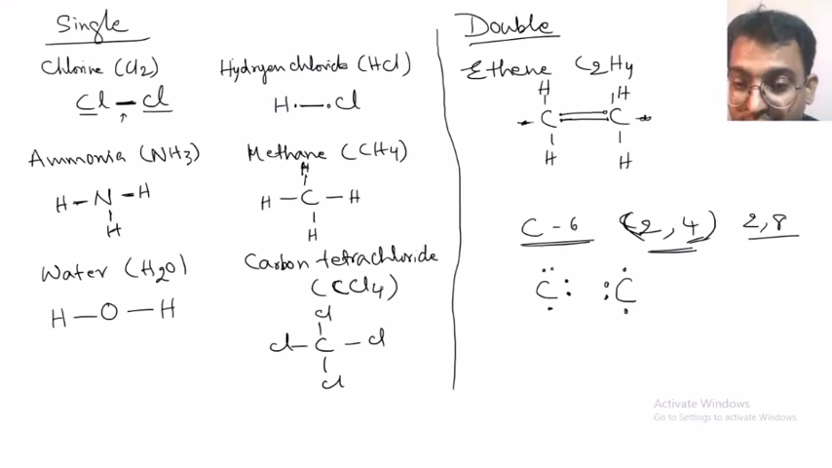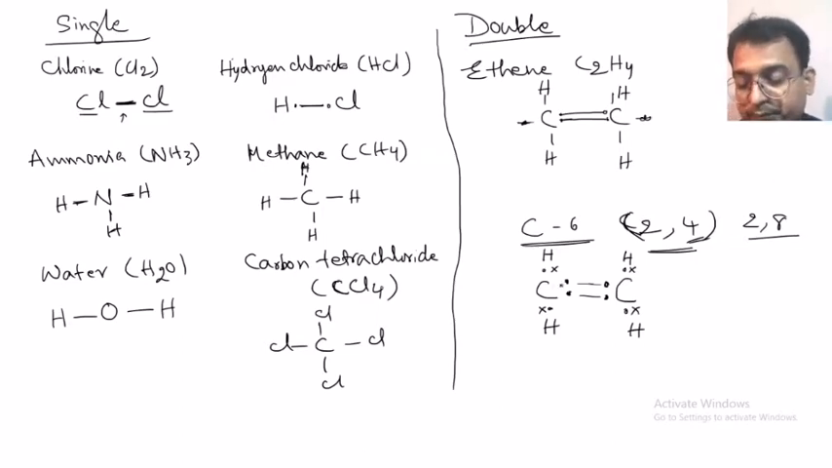So what is going to happen? Sharing of the electron from hydrogen, from each of the four hydrogens. The four hydrogens are sharing their electrons with the carbon. Next, the carbon and carbon are sharing 2 pairs of electrons among themselves. So this forms one bond, this forms another bond, and therefore it becomes the double bond.